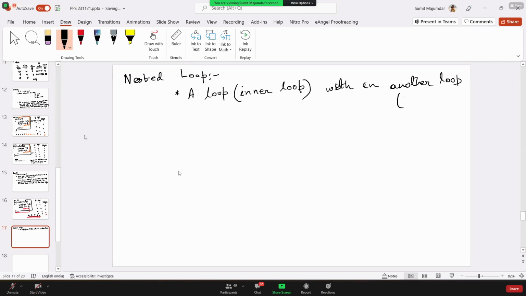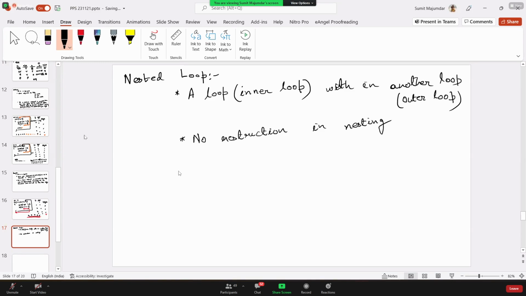This is called the outer loop. And there is no restriction in nesting.